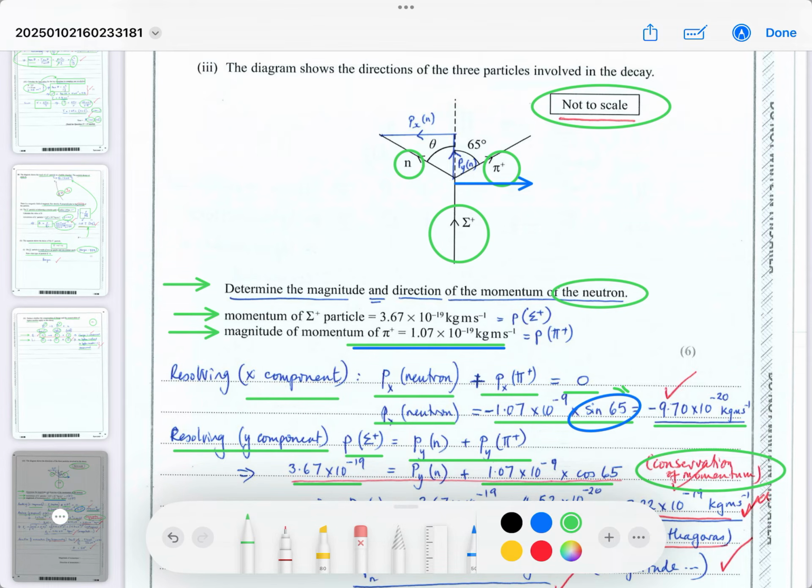Let's do that in red. So it'll be the upward component of this arrow. Let's do that in red again. See if I can get...